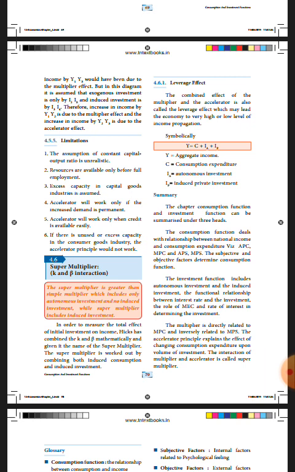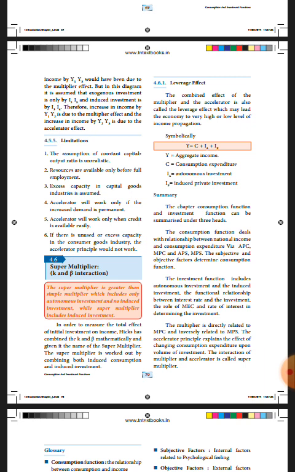We have studied APC, MPC, APS and MPS: average propensity to consume, marginal propensity to consume, average propensity to save, marginal propensity to save. And we have studied the subjective factors and objective factors that determine the consumption function.